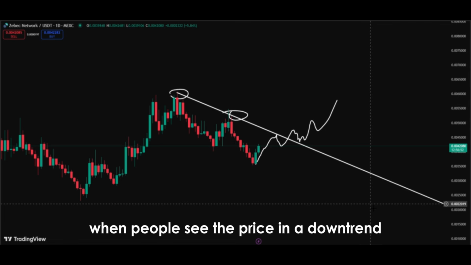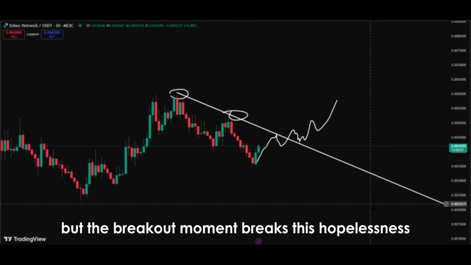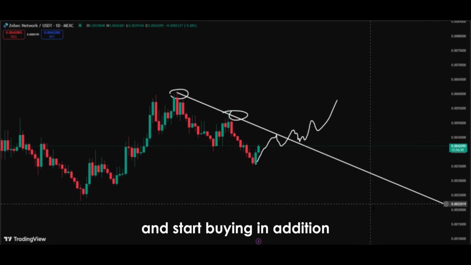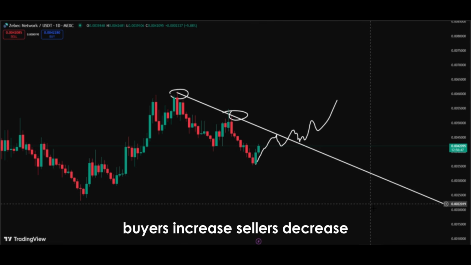When people see the price in a downtrend for a long time, they lose hope. This prevents new money from entering the market. But the breakout moment breaks this hopelessness. Many investors think the moment we've been waiting for has come and start buying. In addition, those who previously bet on the decline are forced to close their positions when they see the trend has been broken. This creates buying pressure in the market. Buyers increase, sellers decrease, and the price quickly moves upward. That is why breaking the downtrend is considered the start of a move.